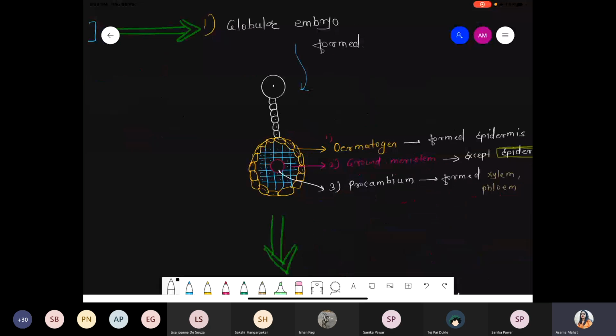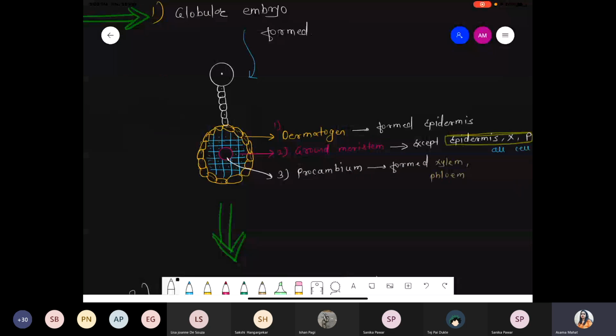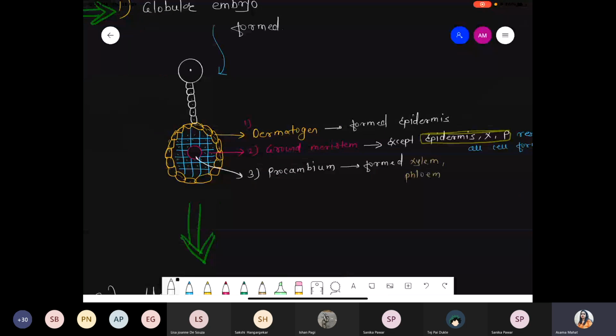Globular embryo has 3 layers. The outermost layer, dermatogen, forms the epidermis. The middle layer is called the ground meristem; except epidermis, xylem and phloem, it can form all kinds of cells. And in the central part there is the procambium. That procambium can form xylem as well as phloem.